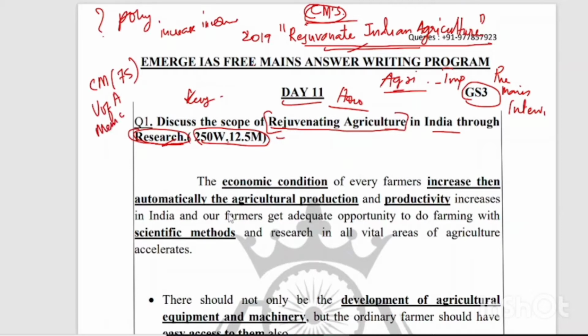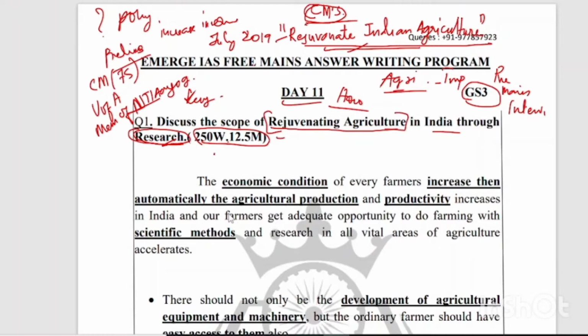Members mean any one member from Niti Aayog. This is the constitution of this high-powered committee of chief ministers to rejuvenate Indian agriculture. There may be a question asked on this in your prelims also. So, this is the background why this question is asked.